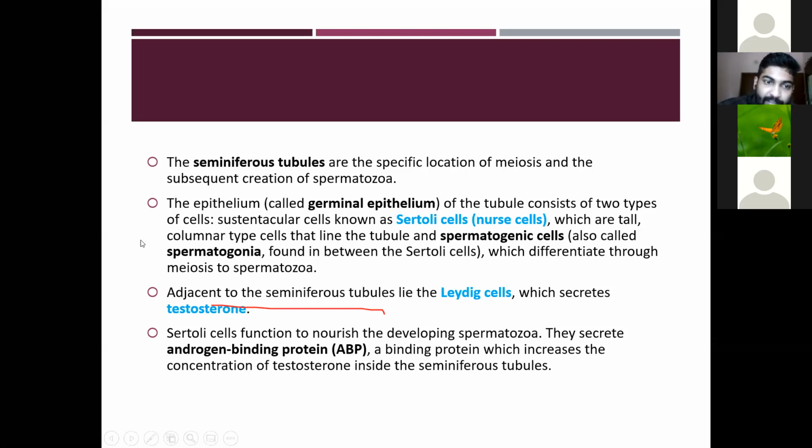The epithelium lining the tubules consists of two cell types. The sustentacular cells are also called the Sertoli cells or nurse cells. They are tall columnar cells that line the tubule. The second type is the spermatogenic cell, which differentiates through meiosis into the spermatozoa.